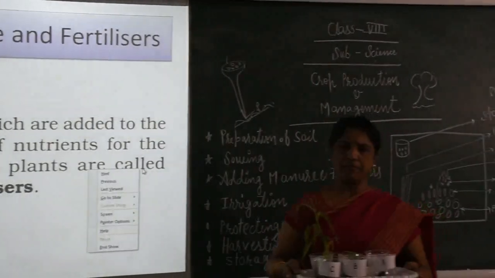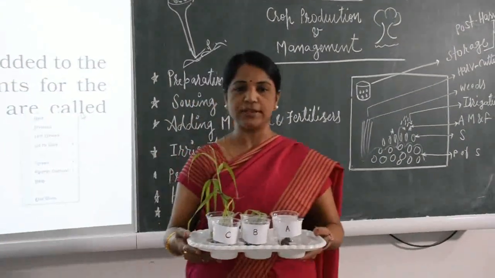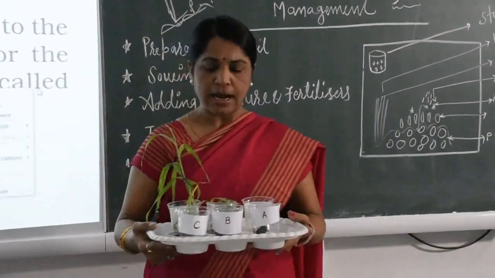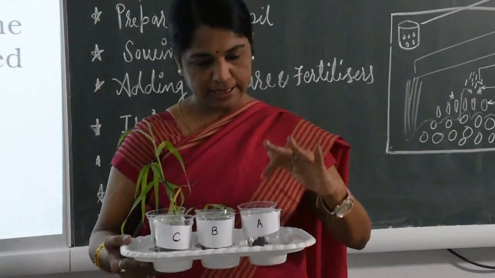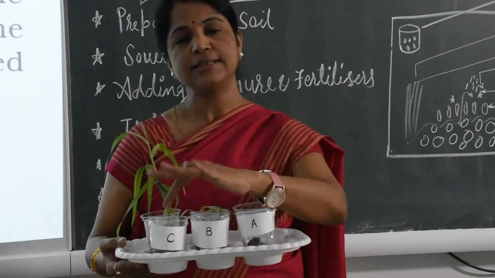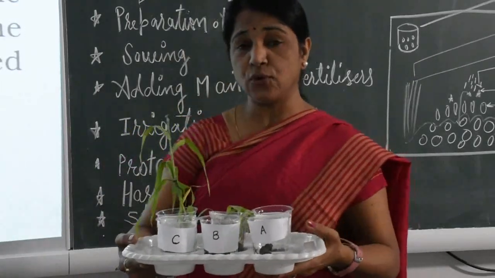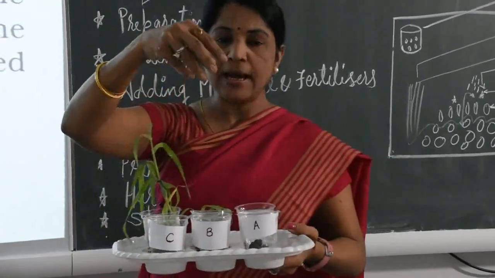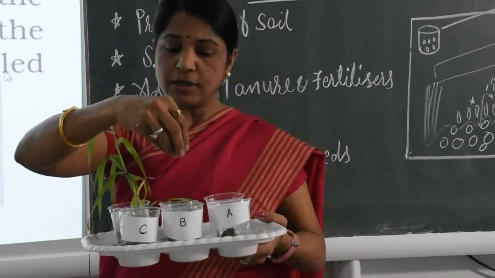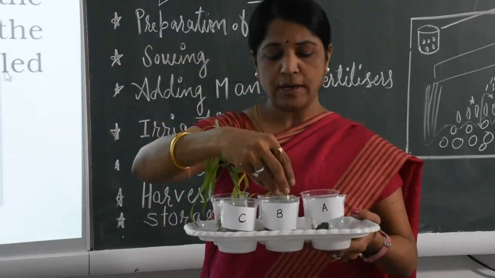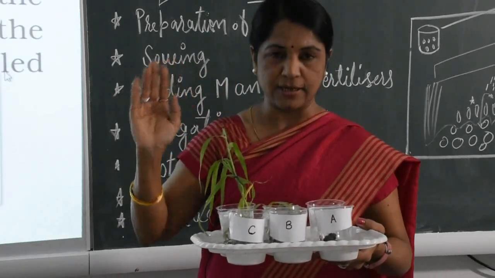Here, children, by a simple science experiment, I want to show you an activity. I take three vessels: A vessel, B vessel, C vessel. In vessel A, I put a few minerals, a few fertilizers. In B there is a little manure. In C there is nothing, I add nothing.